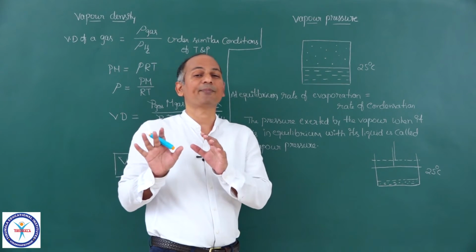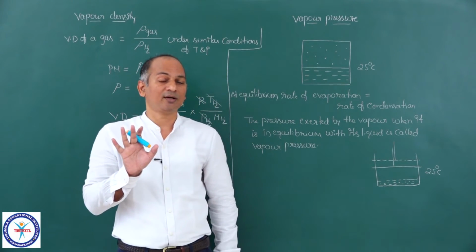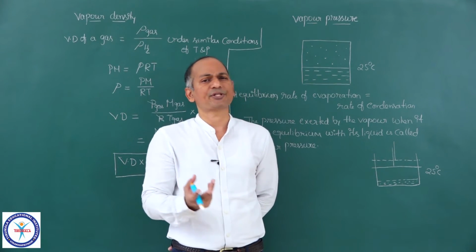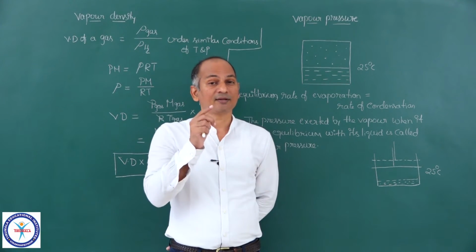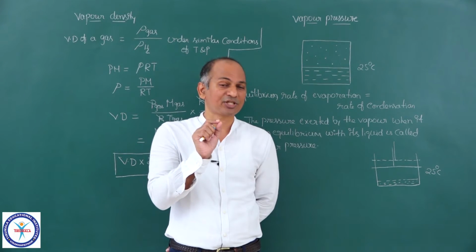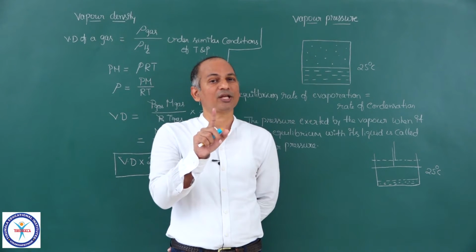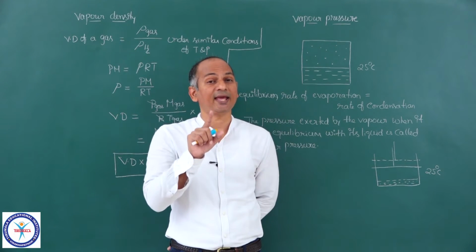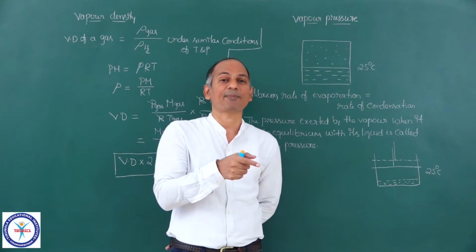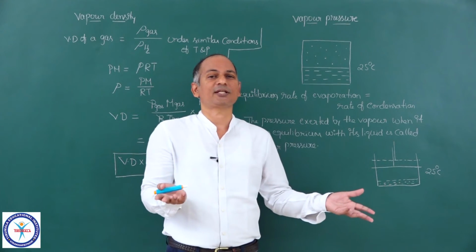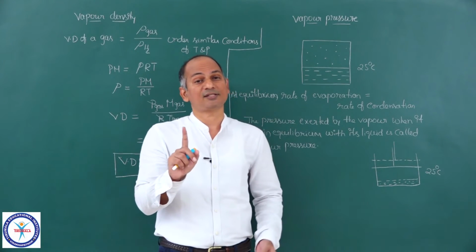So generally what happens to a gas when you increase the volume keeping temperature and number of moles constant? Pressure decreases. But if you decide that pressure is decreased, then you have to make sure that T and n both are constant. When T and n both are constant, only then is Boyle's law applied. And here T is constant, we are not changing the temperature, but n is not constant here.